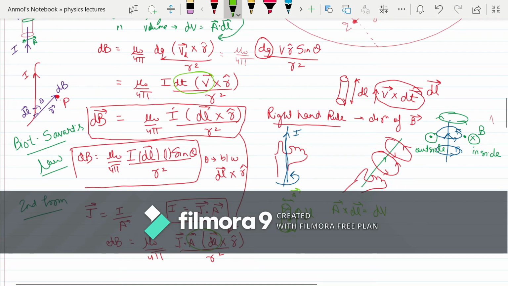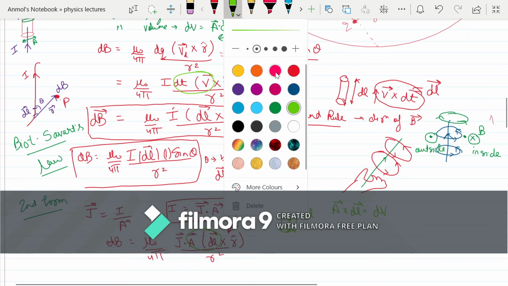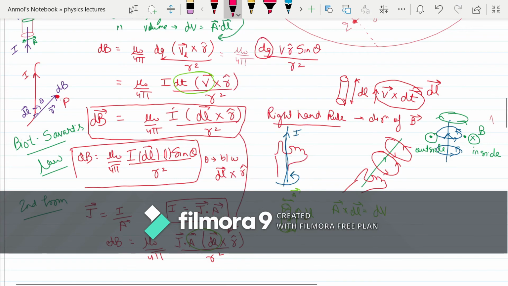What is the direction of the area vector? The direction of the area vector is in this direction. At the same time, the direction of J, as I told you, is also in the same direction.